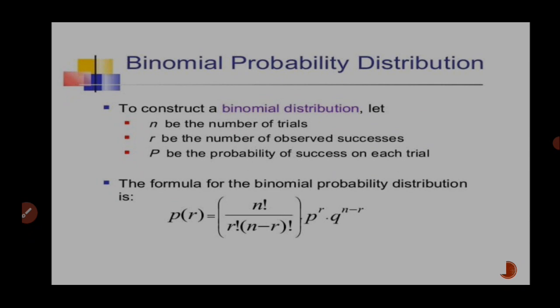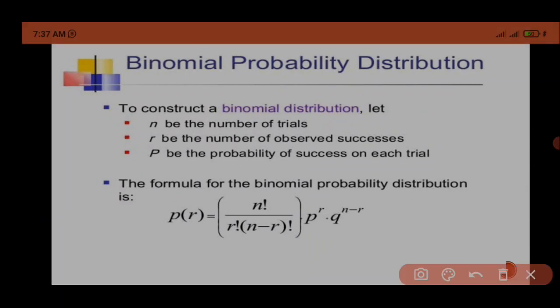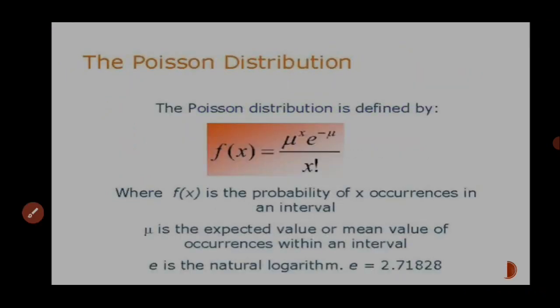So the formula for the binomial probability distribution is P(r) equals nCr, the combination, and this is the expanded form: n factorial upon r factorial multiplied by (n minus r) factorial, p to the power r multiplied by q to the power n minus r.